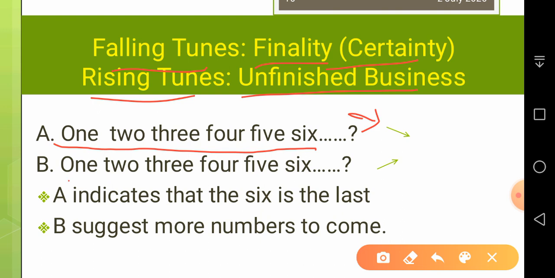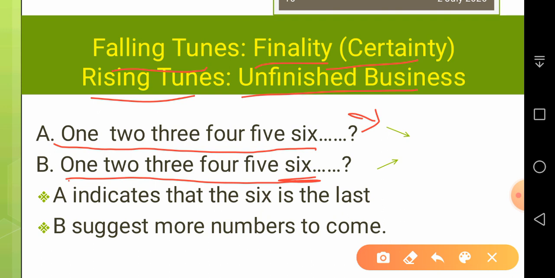And now 1 2 3 4 5 6, so it is rising. Rising means there are no more numbers. Okay, A indicates that the 6 is the last, and B suggests more numbers to come.